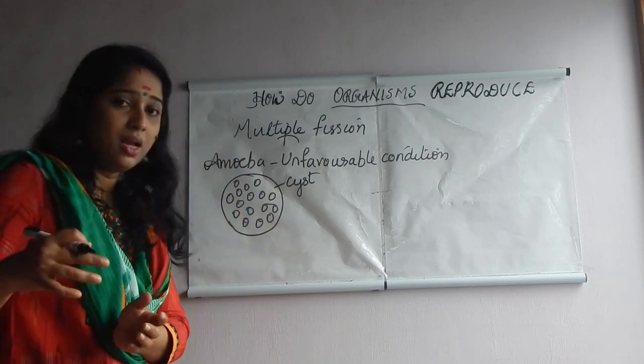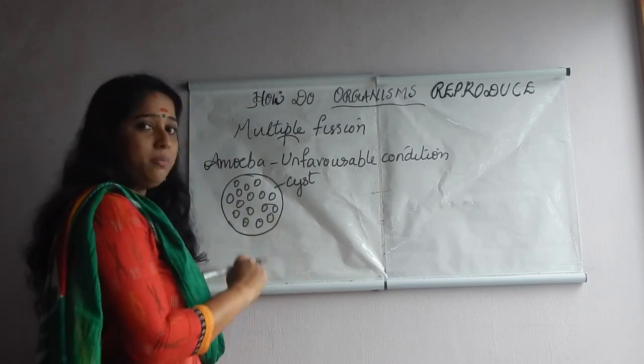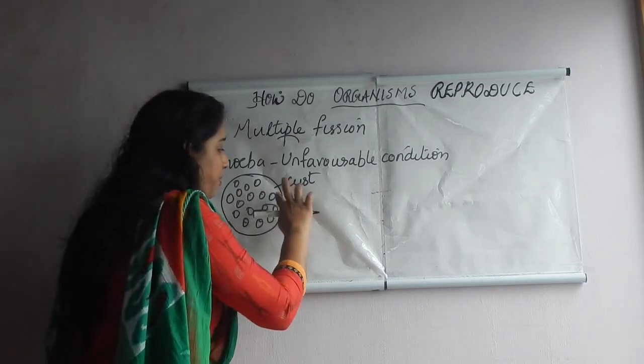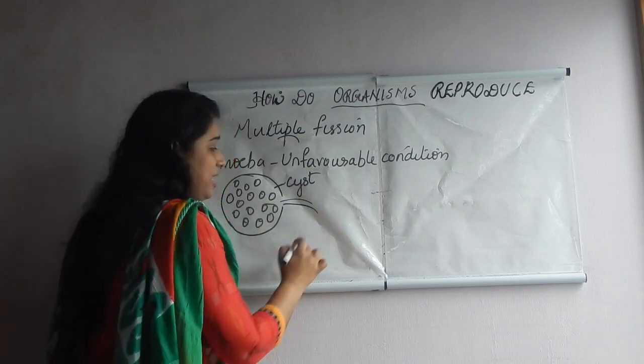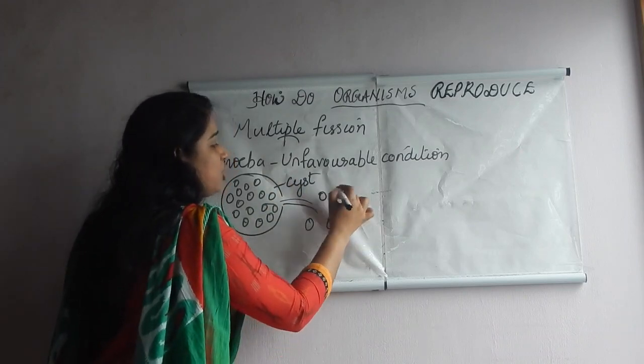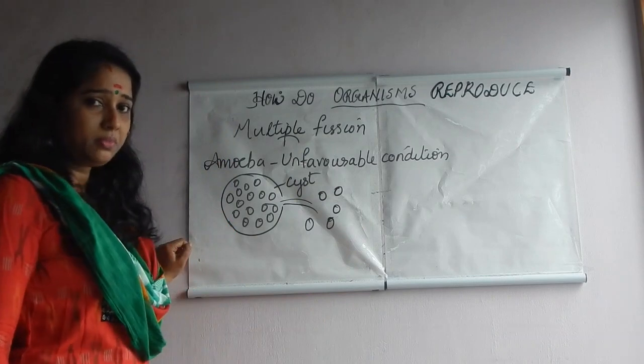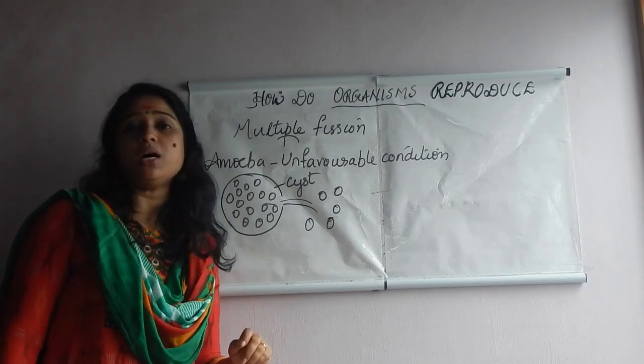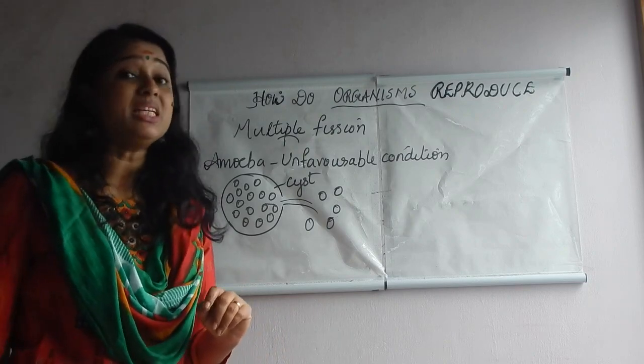Continuously it divides. When the condition becomes favorable, can you guess what will happen? Yes, the cyst breaks and the amoebas are released into the water. So, during unfavorable condition, amoeba reproduces by means of multiple fission.